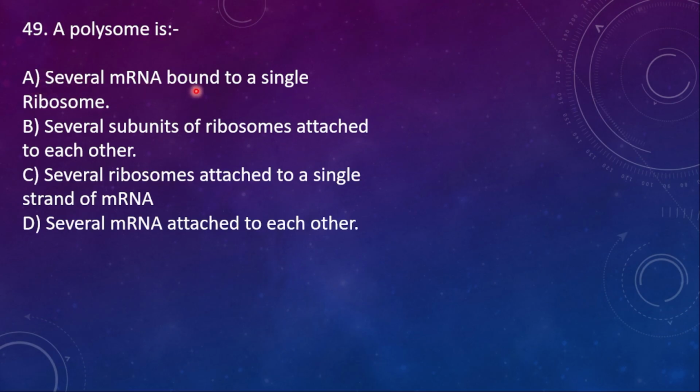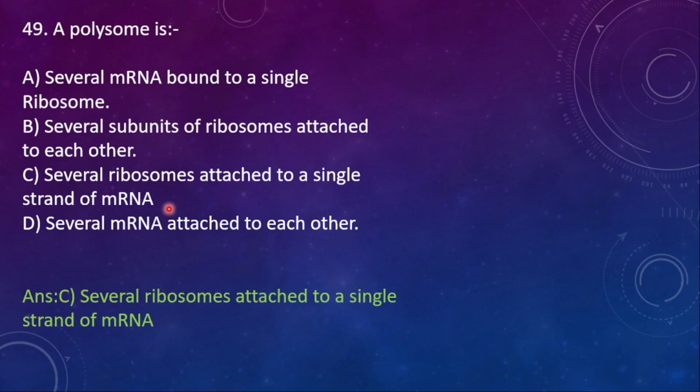Several mRNA bound to a single ribosome. B, several subunits of ribosome attached to each other. C, several ribosomes attached to a single strand of mRNA. D, several mRNA attached to each other. So here the right option is option C, several ribosomes attached to a single strand of mRNA.